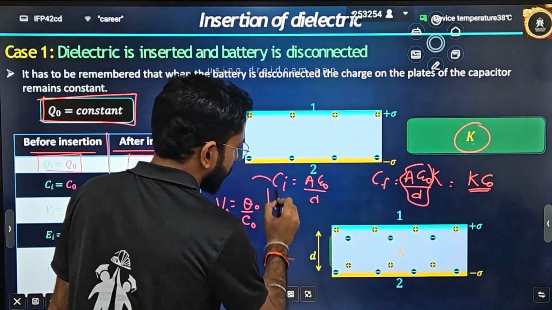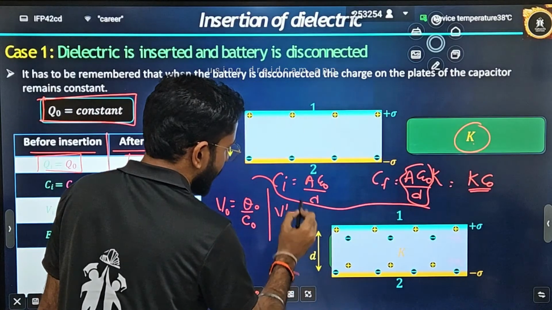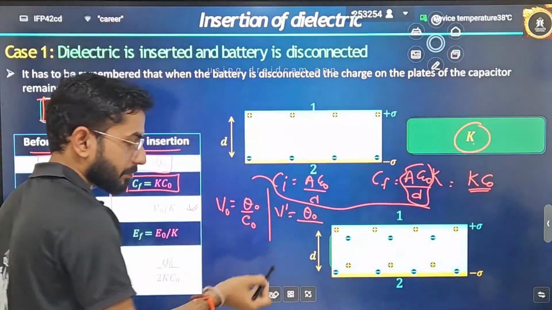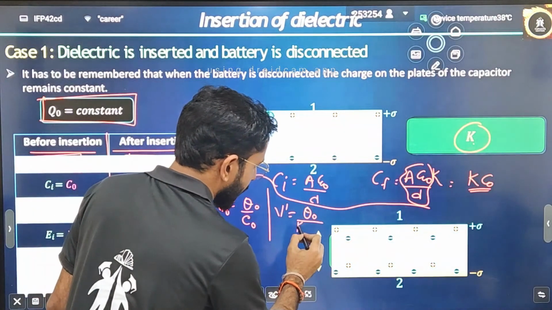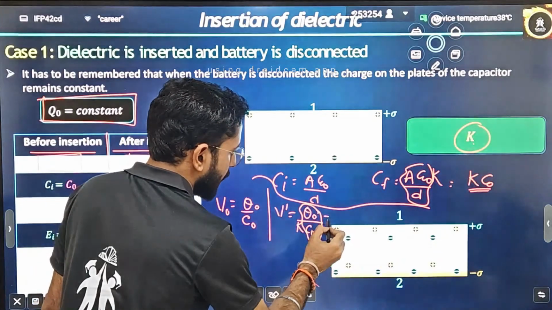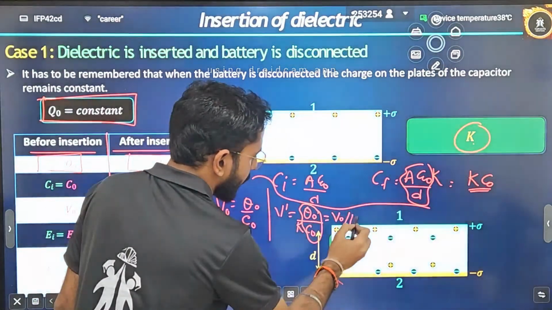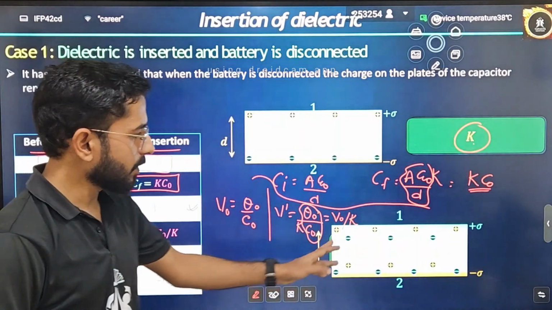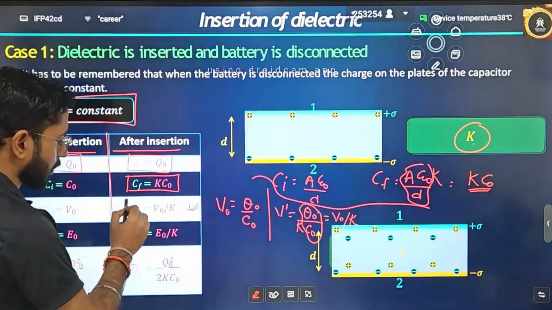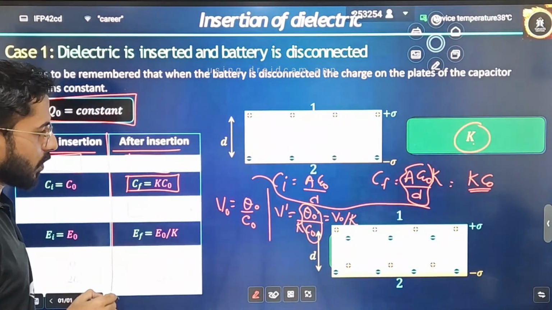After inserting, I will write V dash. For V dash I will write Q naught, that is constant. But what is C dash? What is the new capacitance? It is nothing but equal to K C naught. Now what is this Q naught by C naught? It is nothing but V naught by K. That means what is happening with my potential? It is reduced by a factor of K. Final potential is V naught by K.